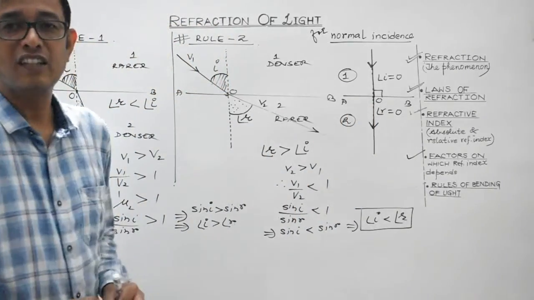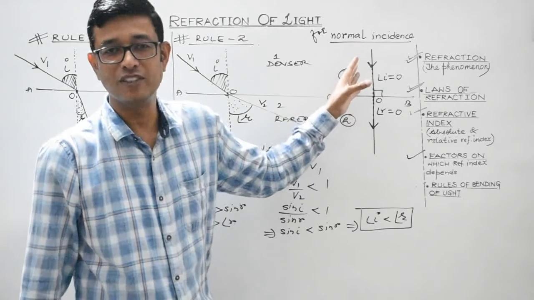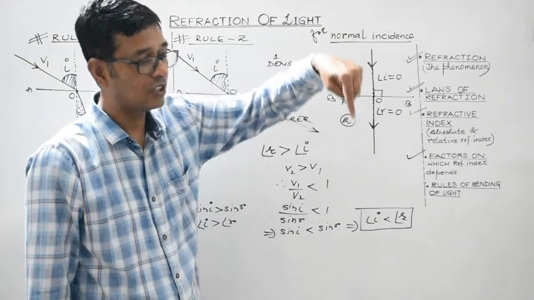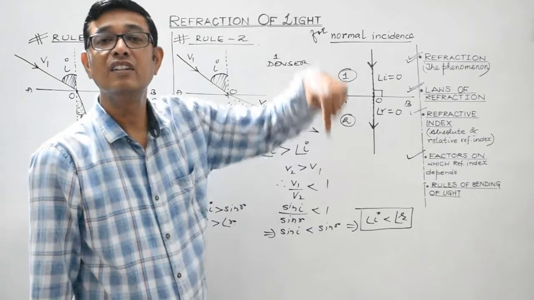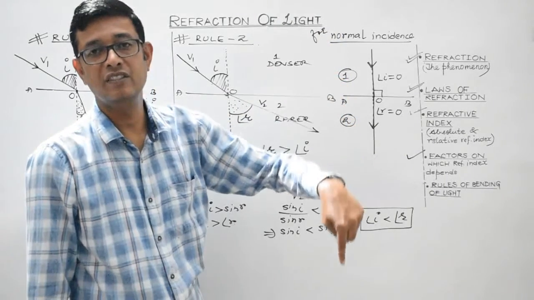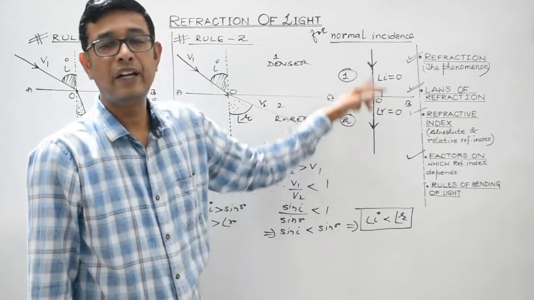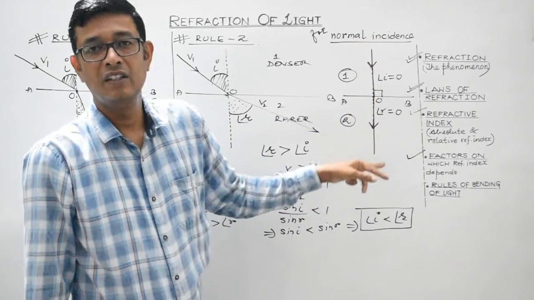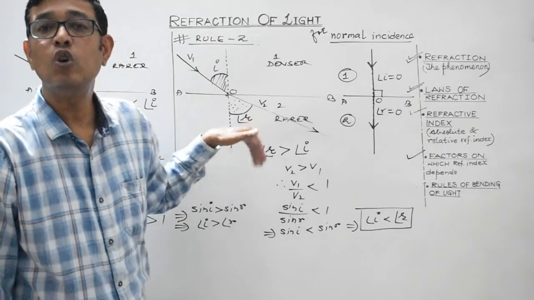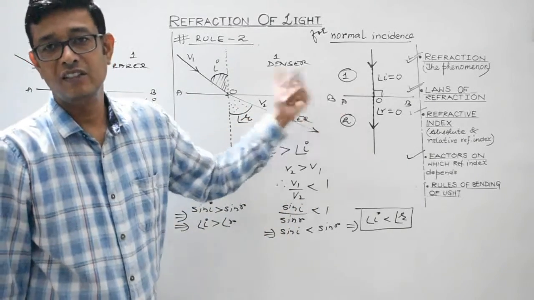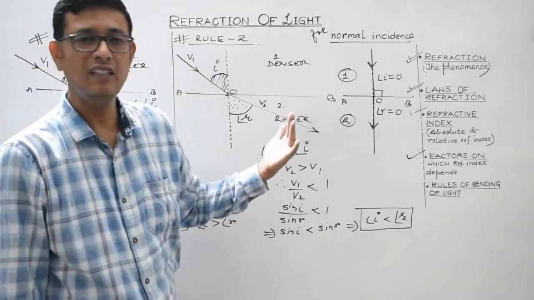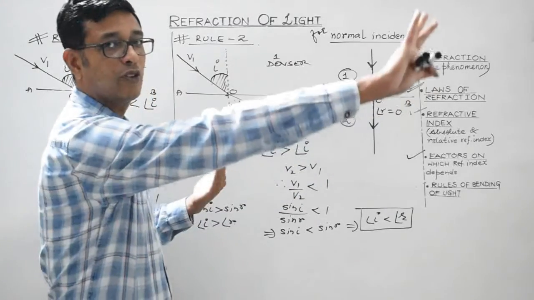So what I need to say is that, again, a very, very important concept. When a ray of light is incident normally on a transparent refracting medium, then the ray of light won't get deviated. It will remain undeviated. So in this case, there is no bending of light, no refraction takes place. Refraction takes place only when a ray of light gets incident in an oblique direction other than 0 degree, right? In an oblique direction. Then only it tends to get bent either towards the normal or away from the normal.